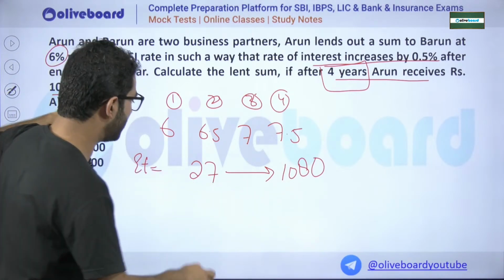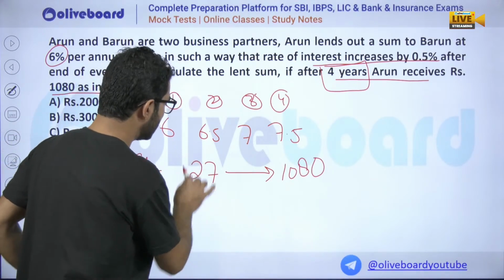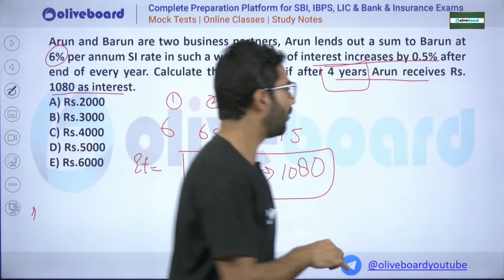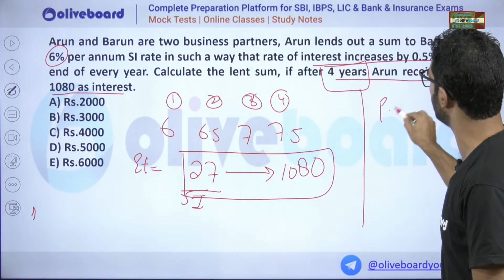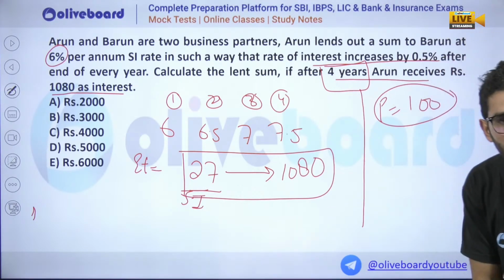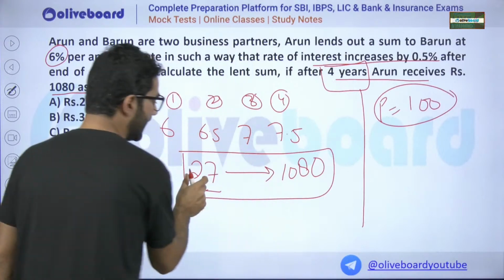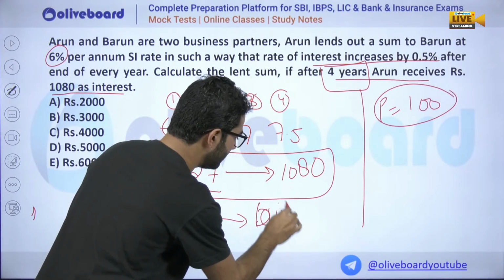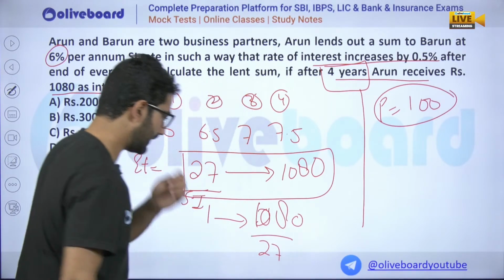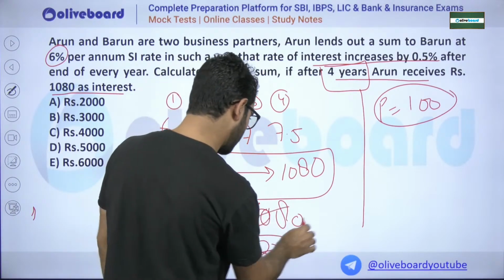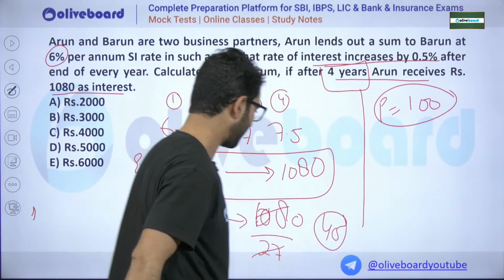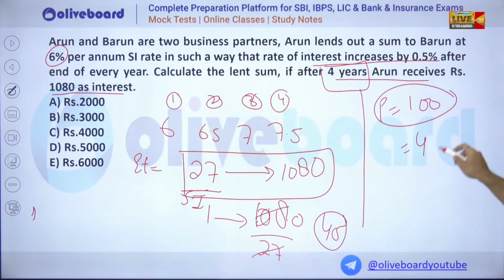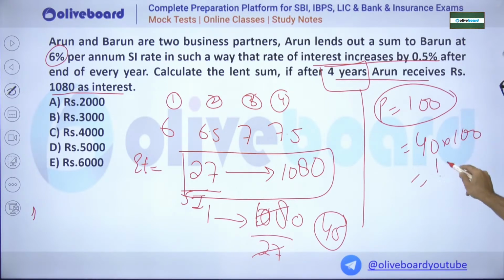So what you have to calculate is the principal. Principal, as we always take it, is 100 percent. If 27 percent is 1080, how much will 1 percent be? 1080 divided by 27 is 40. So 1 percent is 40, and 100 percent will be 40 multiplied with 100, that is 4,000.